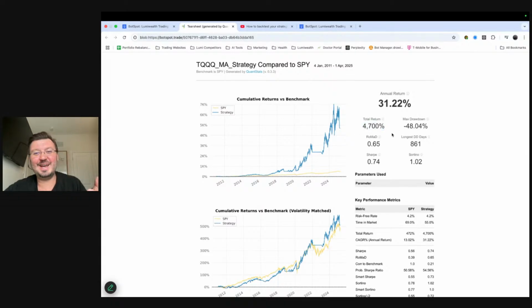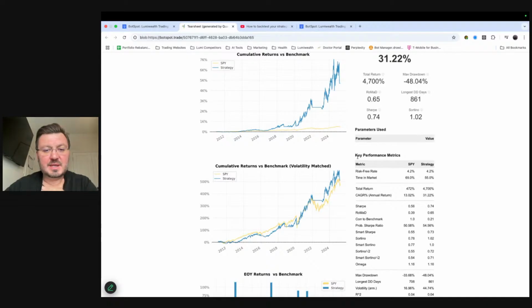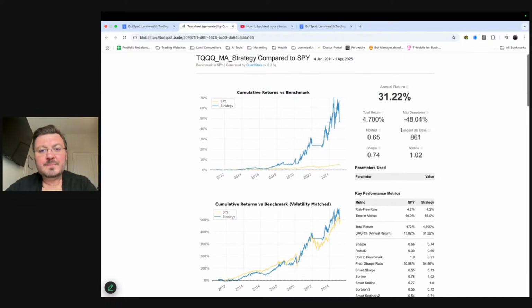4,700% is actually what it's up by, not 47%, 4,700%. Quite a big difference. So really nice performance here. You can see comparing it to the S&P 500, even risk adjusted, it's beating the S&P 500. You can see here there's time periods where it didn't trade, which is really smart because that's why we put in that 200-day moving average filter.